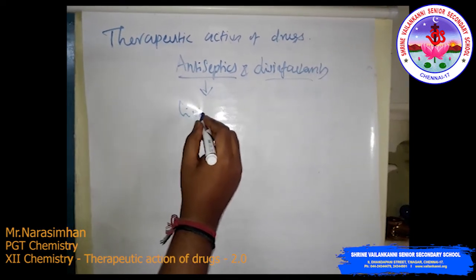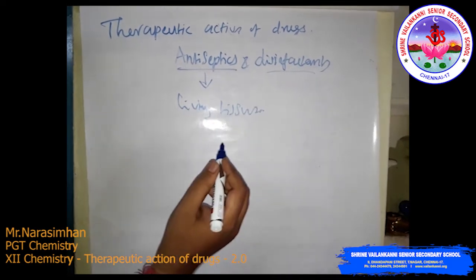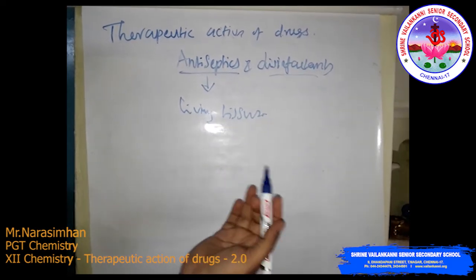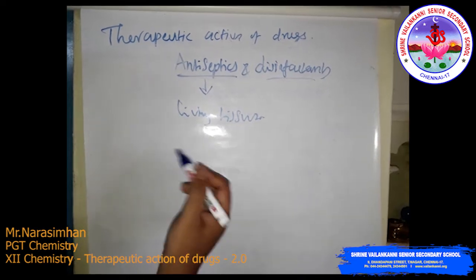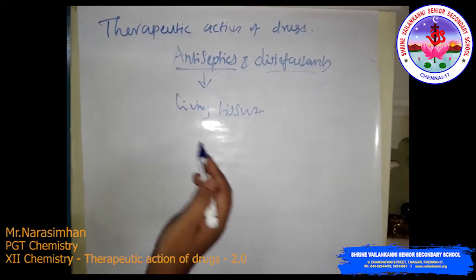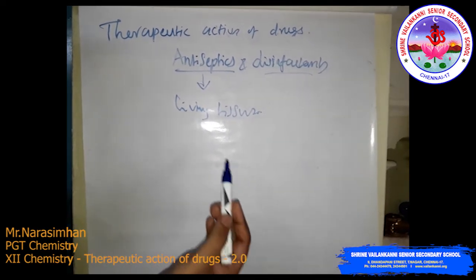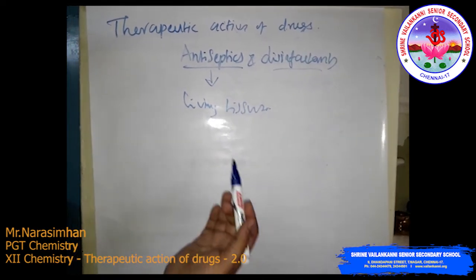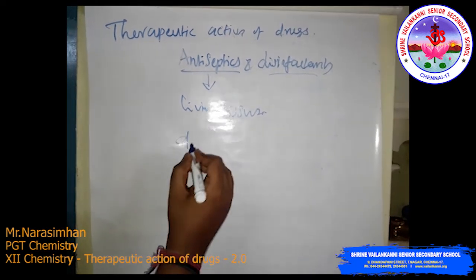We can apply them on living tissues, such as wounds, cuts, ulcers, and diseased skin surfaces. Like we can use Soframycin, Furacin. These are examples of antiseptics. Also, commonly used as an antiseptic is Dettol.